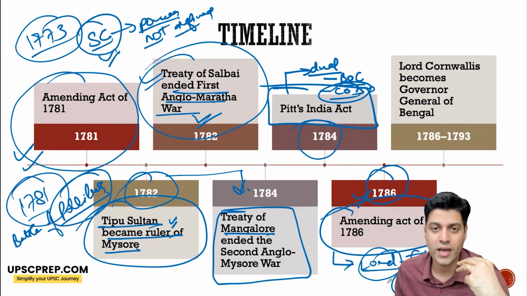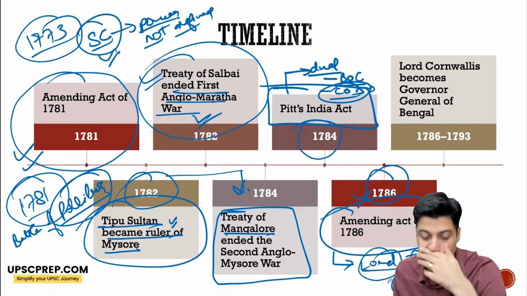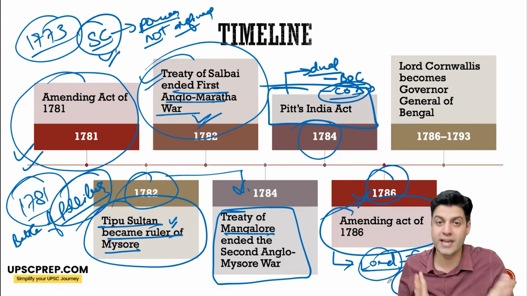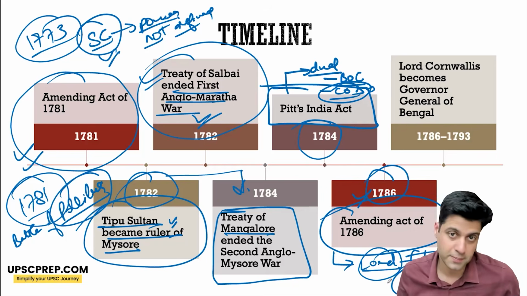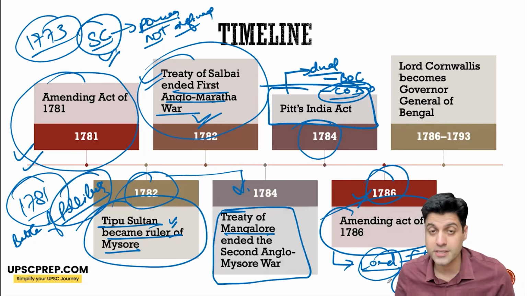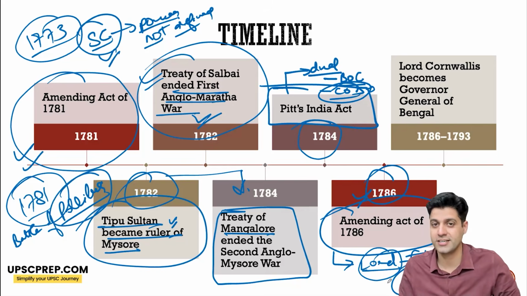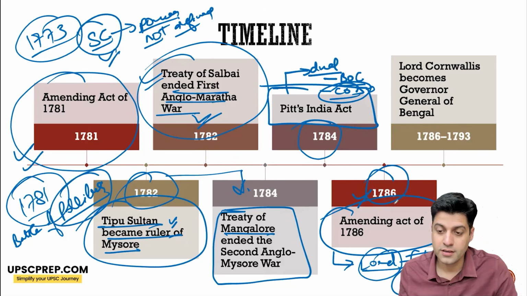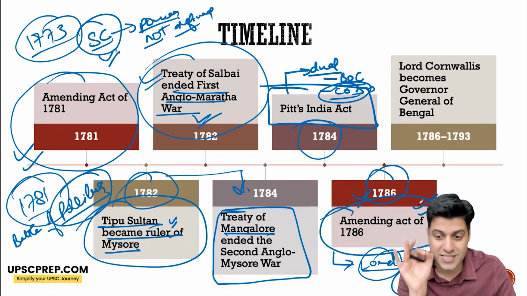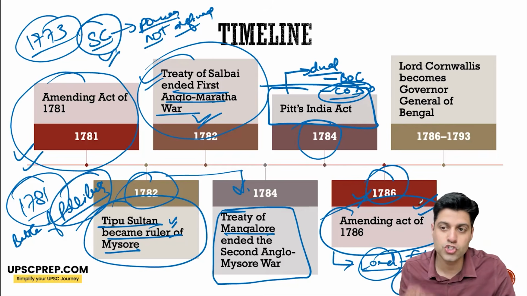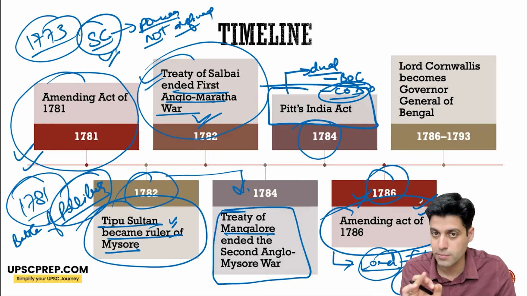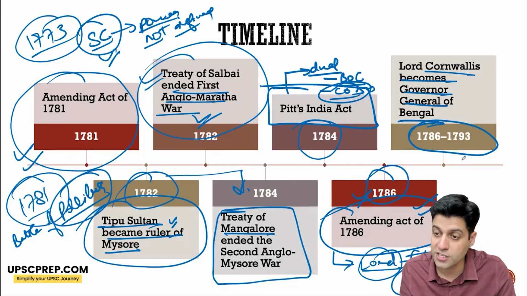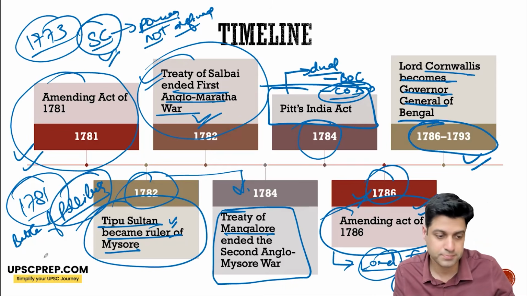I do not have a say if, in majority, they decide against me, I cannot do anything. I need to have that overriding power, that means a veto in special conditions. So what happened? Under this act, this was given. This act actually was brought in just to agree to what Cornwallis demanded, and he was made the Governor General of Bengal from 1786 to 1793.